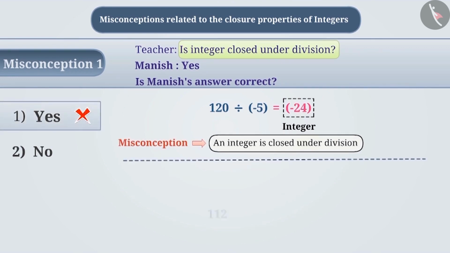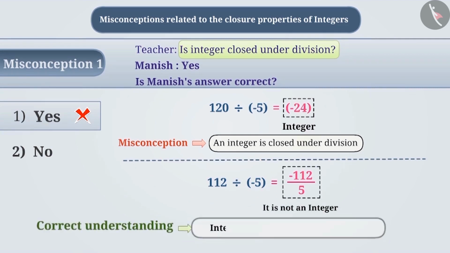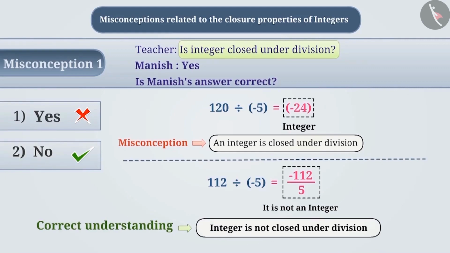The correct understanding is that the result obtained by dividing two integers is not always an integer, such as if 112 is divided by -5, the result is not an integer. Therefore, the integer is not closed under division.